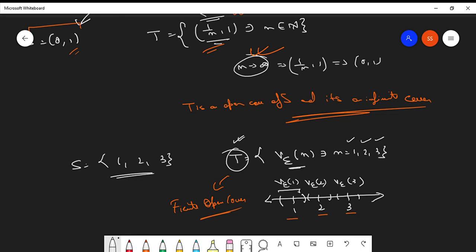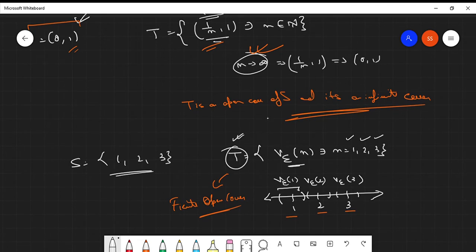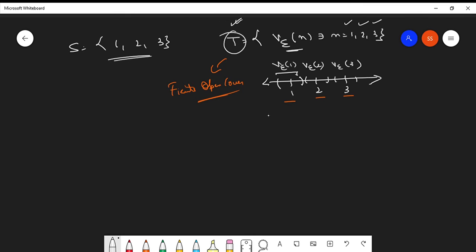If you are not getting this particular point, what is a finite open cover? What is an infinite open cover? I guess these questions are clear. Okay. Talking about subcovers.